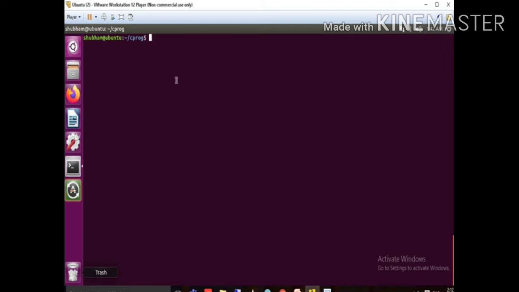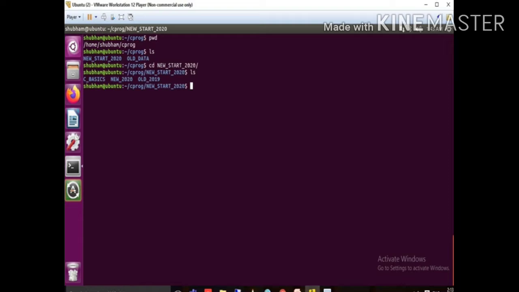So this is a terminal. First I press the command present working directory, pwd, to know where I am. So now I am in the cprog directory. Then I check ls to see whatever directories are present. So the new start 2020 and old data directories are present. I need to shift into new start 2020, so I press cd and the directory name and enter. So now I am in new start 2020.